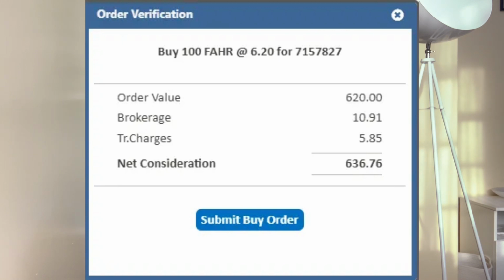There is the order value, that is how much the REITs I was buying cost, the brokerage fee, since these brokers charge a fee, and transaction charges of 5.85. The total for this transaction was 636.76 Kenyan shillings.